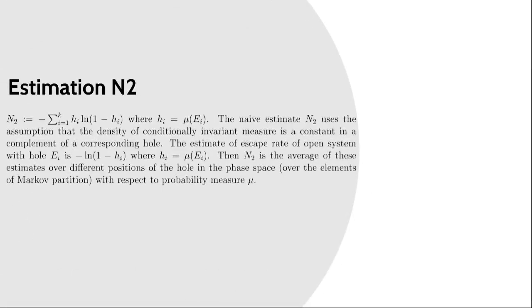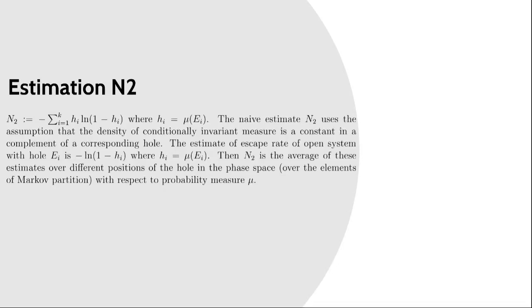And the other estimation, here denoted by M2, is given by this formula, and this estimation is based on the assumption that the density of the conditionally invariant measure is constant inside of the phase space.